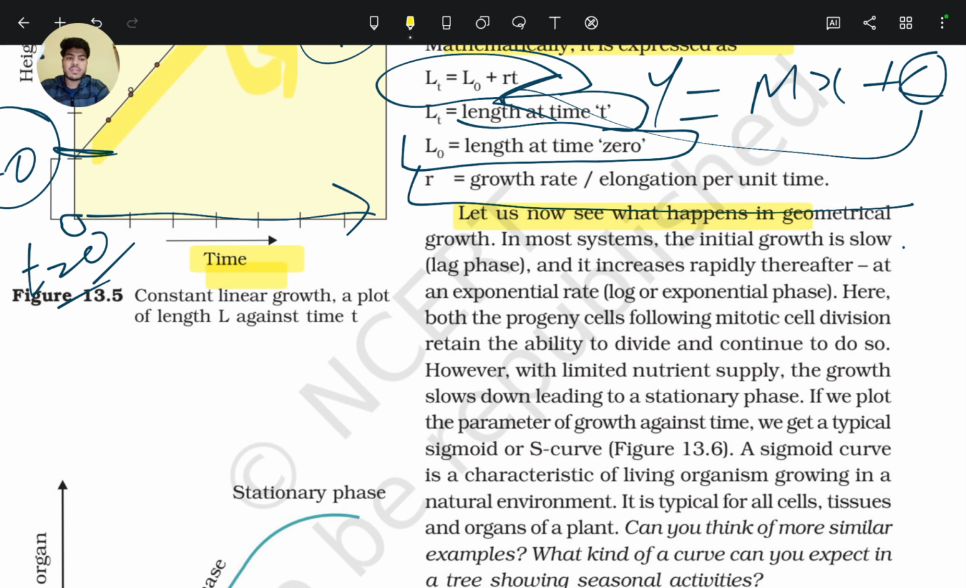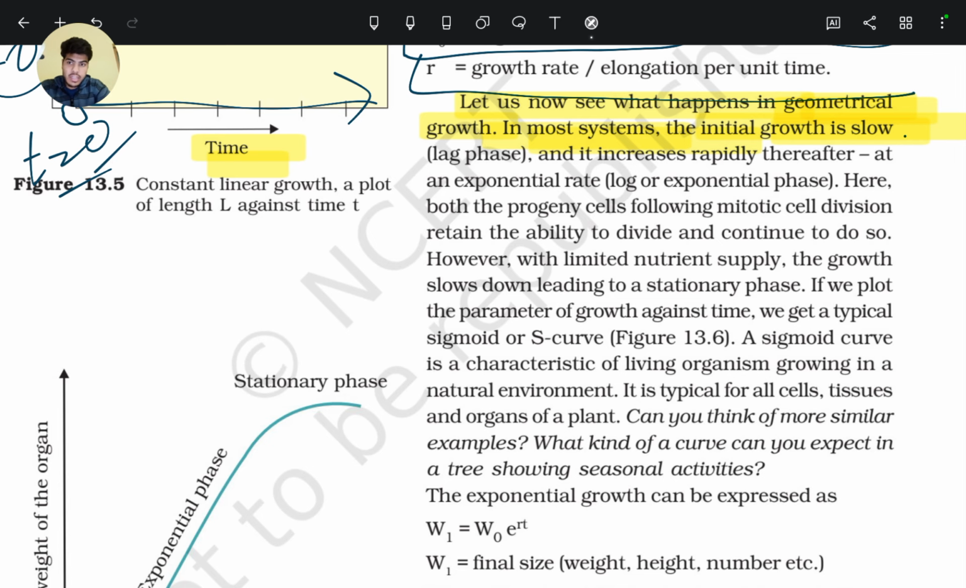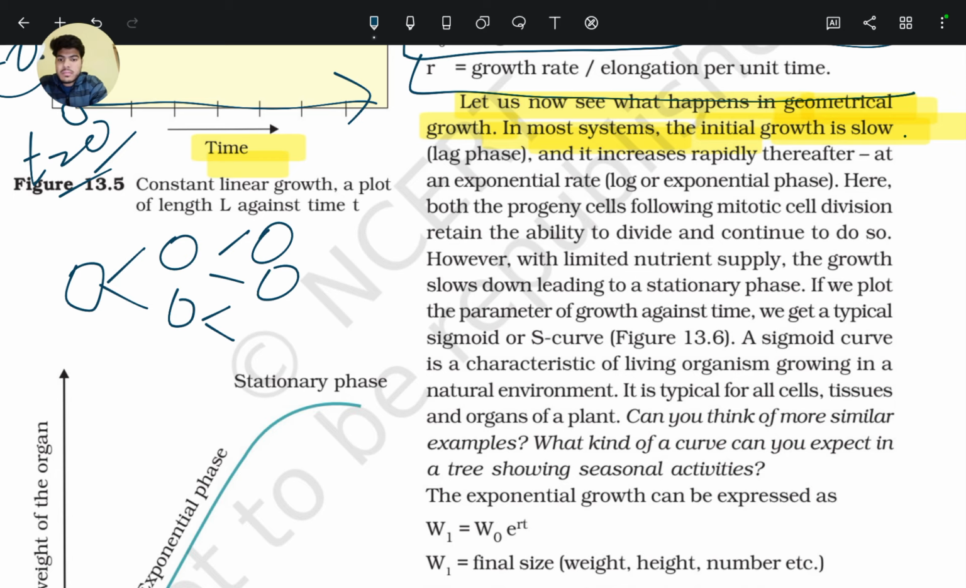Let us now see what happens in geometrical growth. In most systems, the initial growth is slow. For example, initially one cell has the capacity to divide, it makes two cells, then it makes four cells. So initially this type of growth is slow.